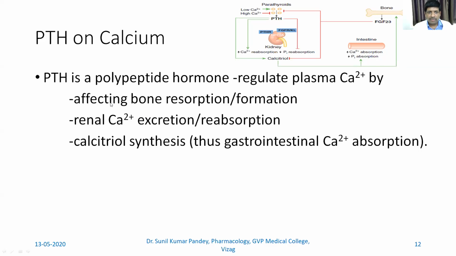So we have 3 ways through which parathyroid hormone regulates plasma calcium: it affects bone resorption and formation through osteoclastic and osteoblastic activity; then renal calcium excretion and absorption, where more calcium is reabsorbed and lesser is excreted out; and then calcitriol synthesis, which causes more calcium absorption through the intestine.